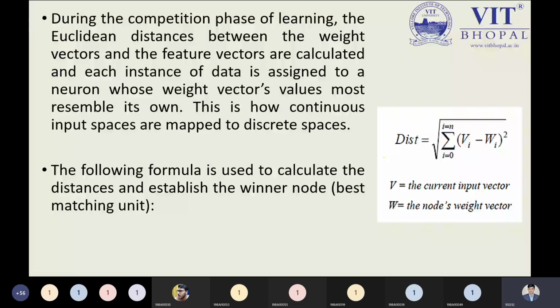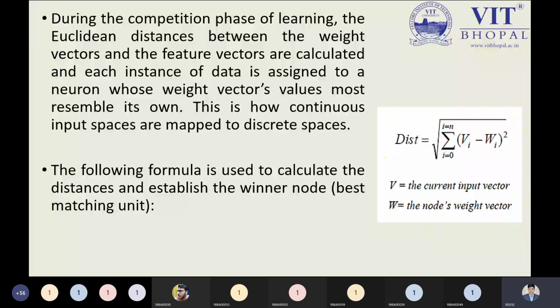And what is the equivalent distance formula? We can see over here. In terms of the self-organizing map, I have written here that V is equal to the current input vector, while W is the node's weight vector, because we are talking about the weight. Why? Because our concept, the self-organizing map, is totally inspired by the artificial neural network. That is the point we need to keep in mind.